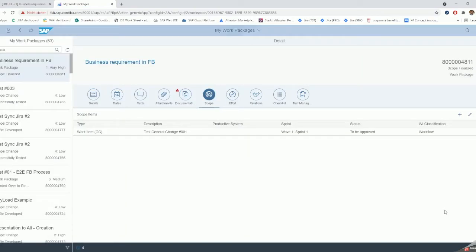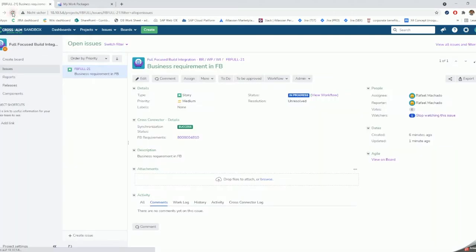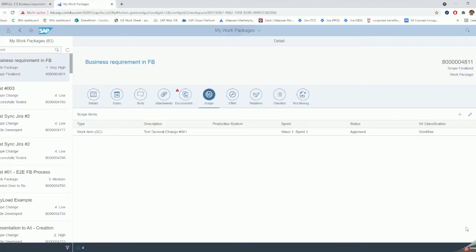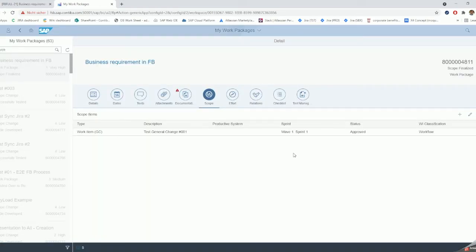This is an important step, but yet no synchronization will be executed. Let me just refresh the list here and then show it. Yet no synchronization was executed. And now when we hand over for development, all the synchronization will be executed and triggered, and the tickets will be created in Jira.